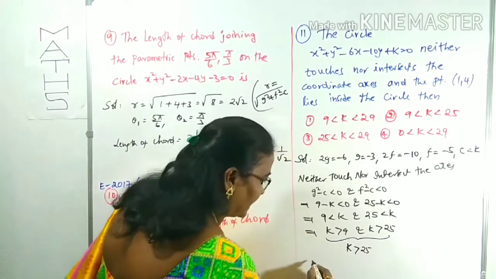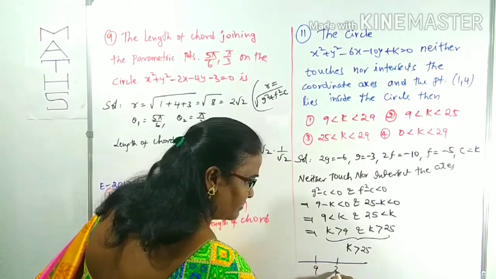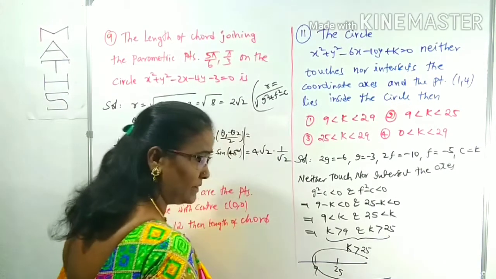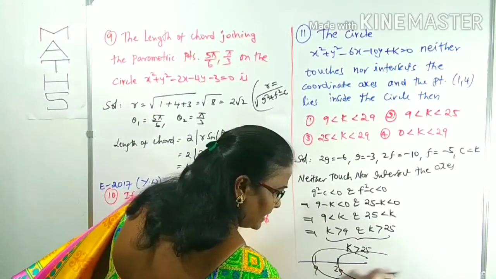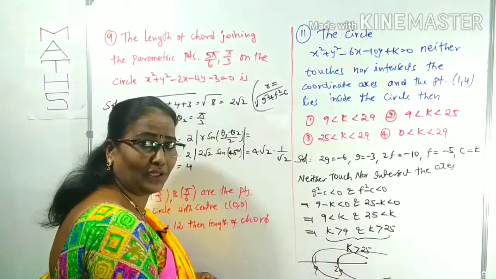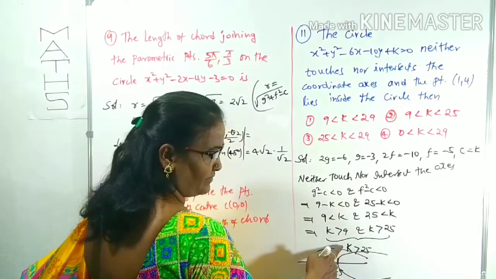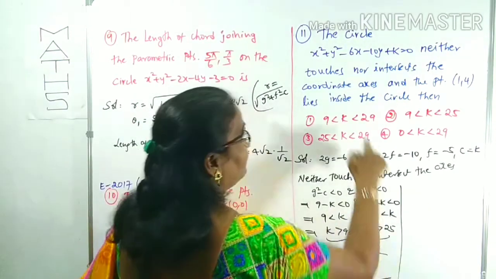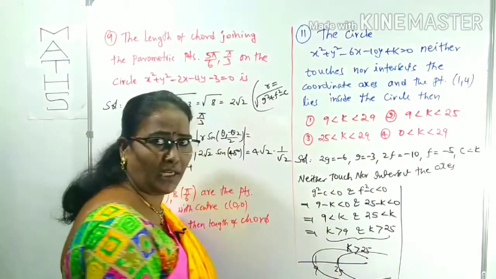You can use a number line also for your convenience. Here somewhere 9, here somewhere 25 is there. K greater than 9 will be like this, greater than 25 will be like this. Every value greater than 25 is also greater than 9 only. That's why by these two inequalities we can find k must be greater than 25. This is how I used the first sentence: neither touches nor intersects the coordinate axis.